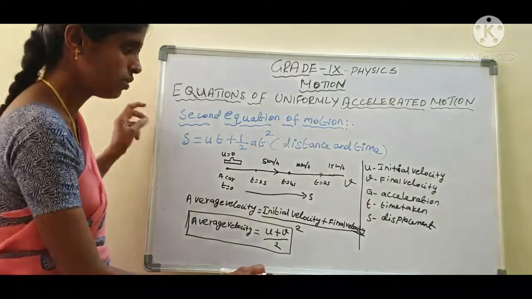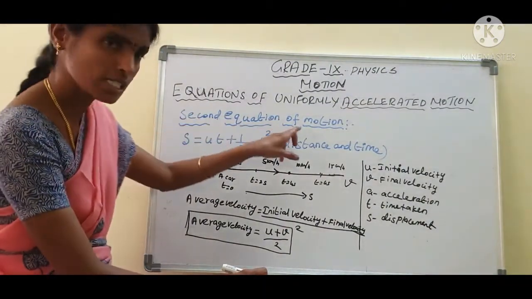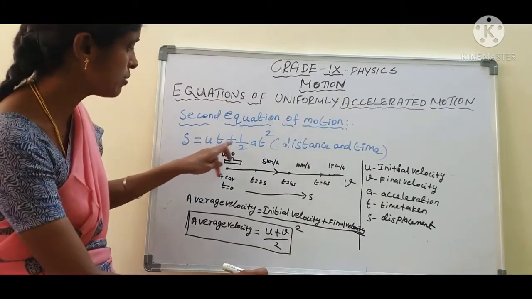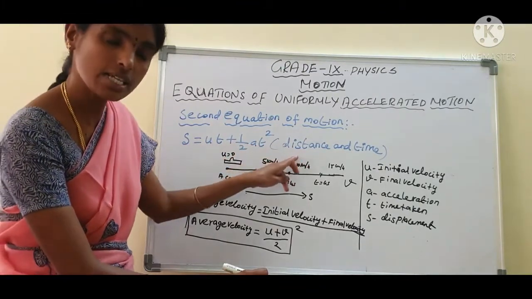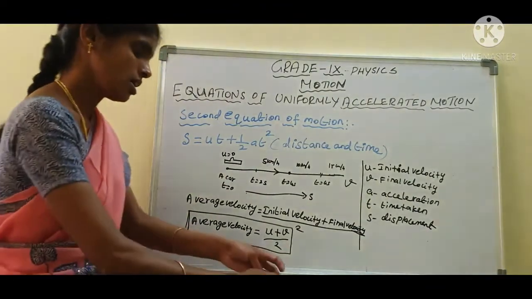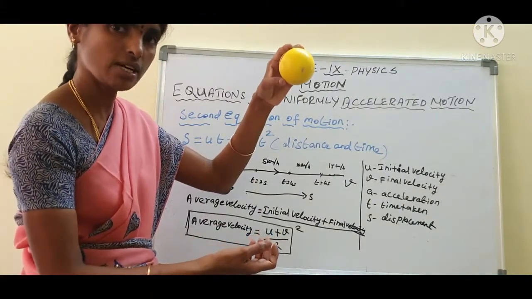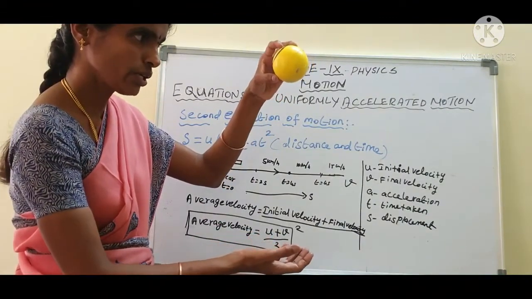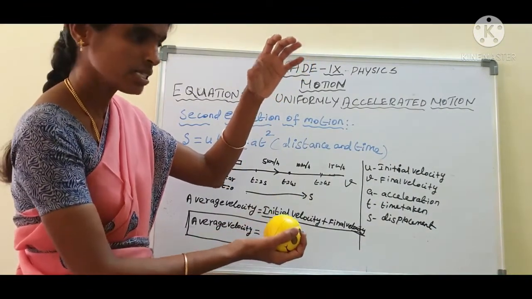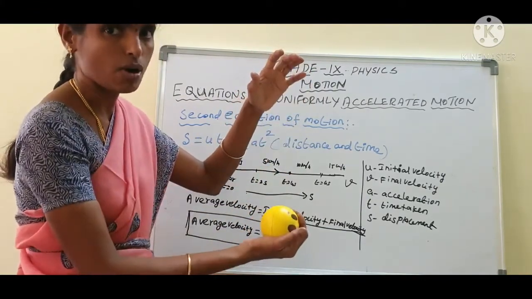Okay. Now we move to the next step. Are you clear, students? Second equation of motion, s equal to ut plus half at square. This is the relation between distance and time. Are you clear? This is the ball. The ball has an initial velocity. Now it is going to reach the ground. This is the final velocity. What is the total distance? What is the displacement of the ball?